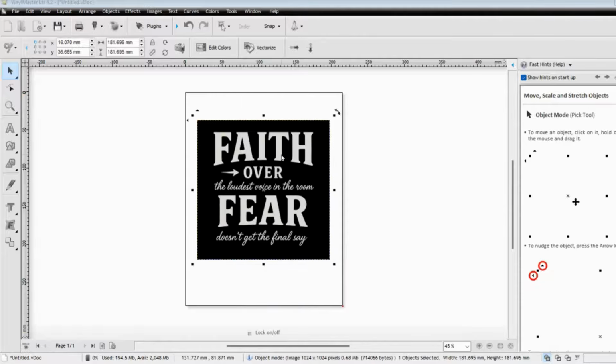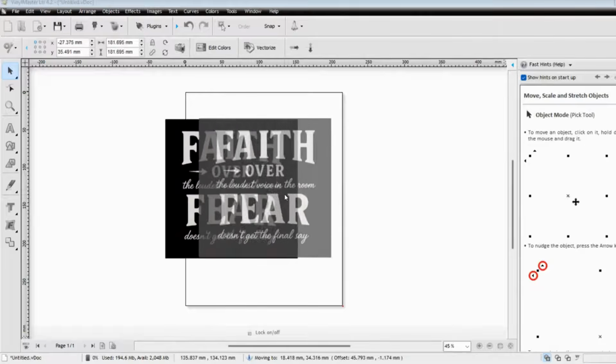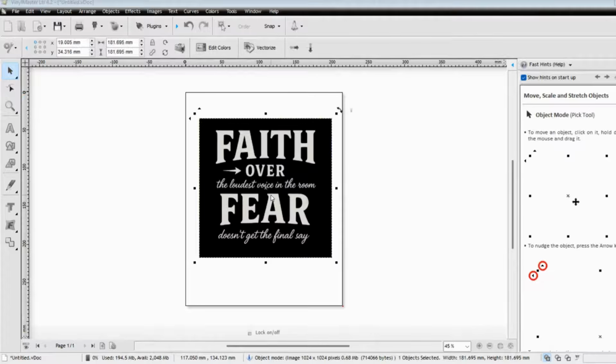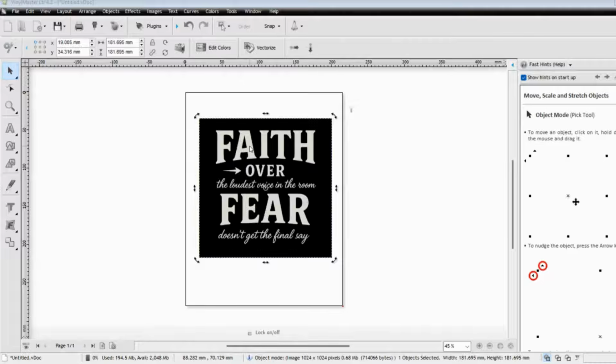And you don't have to even place it right on that canvas. Even if it's over here, it's fine. It's going to catch that image wherever you place it. If you have downloaded this image, you would need to go to File and import the file, right? You never want to hit Open. Open is going to search for files that were created with the Vinyl Master Pro. You're not going to use the Open.